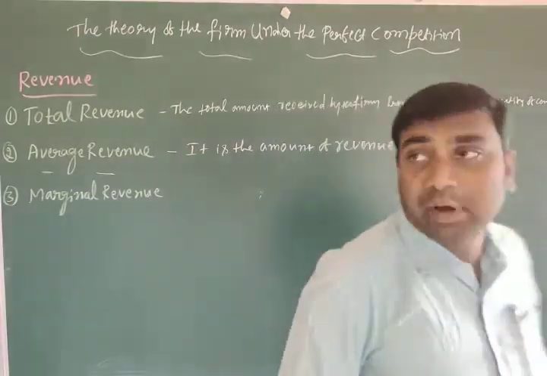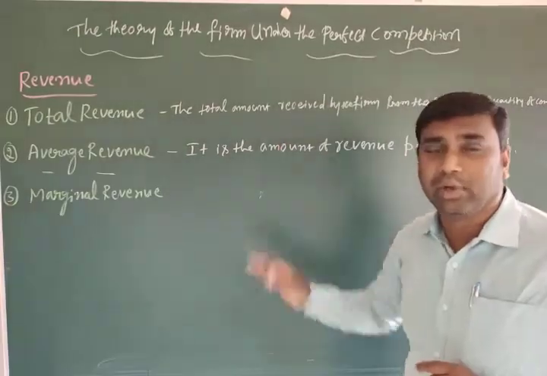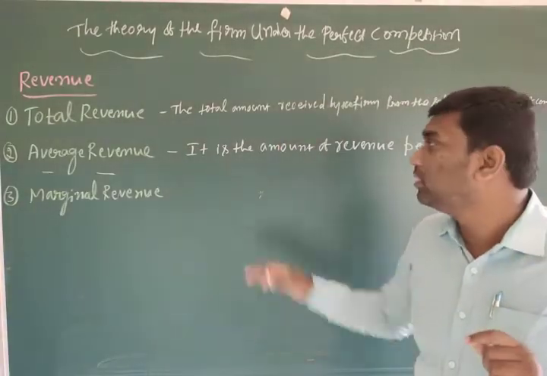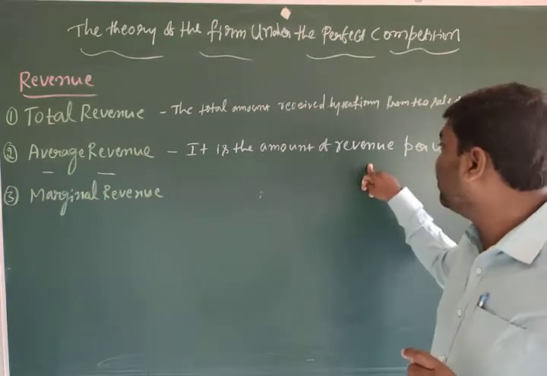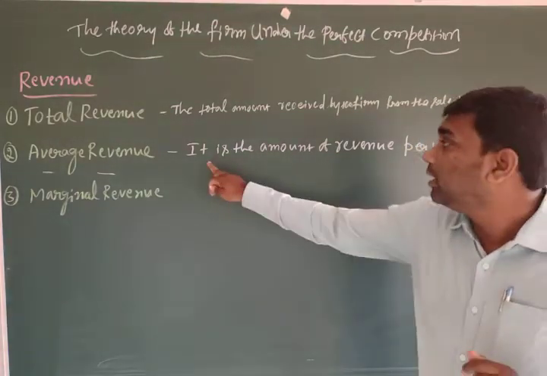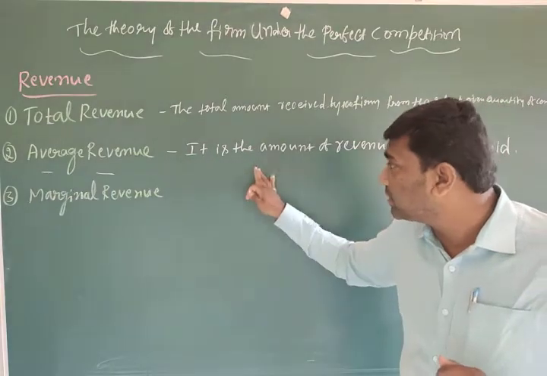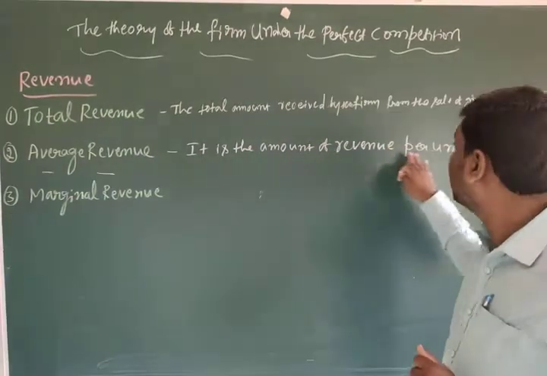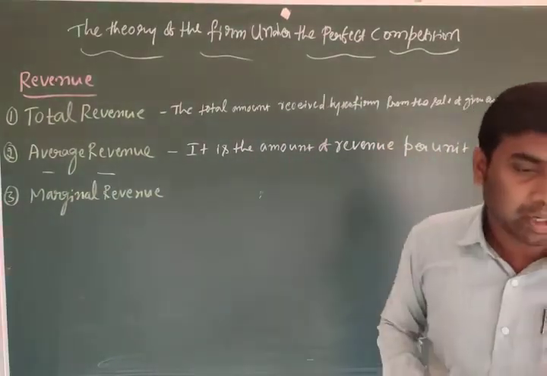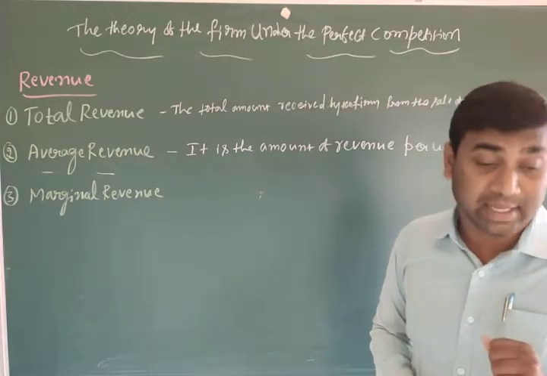The meaning is in its name only, it is the average per unit. In other words, we can say it like that.